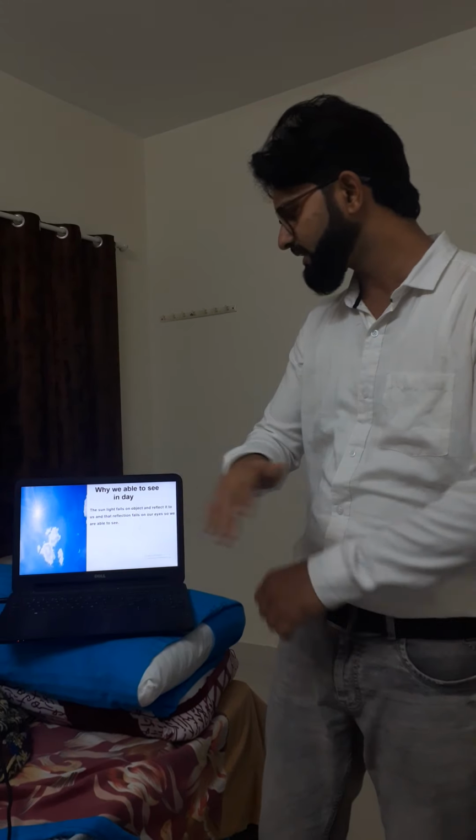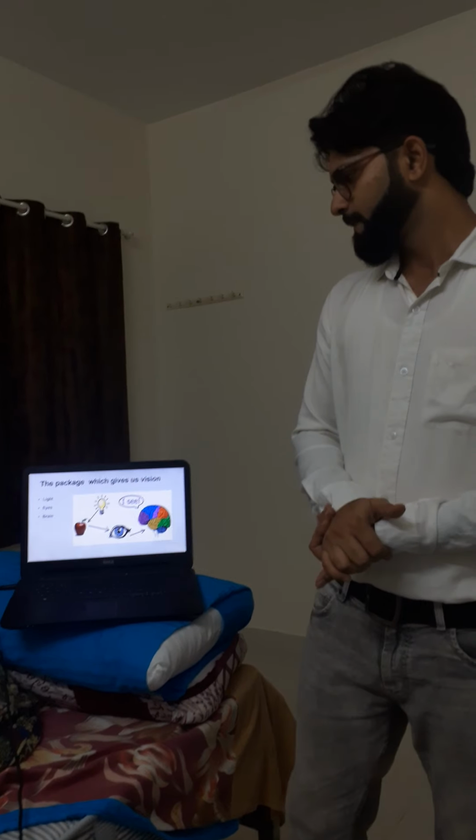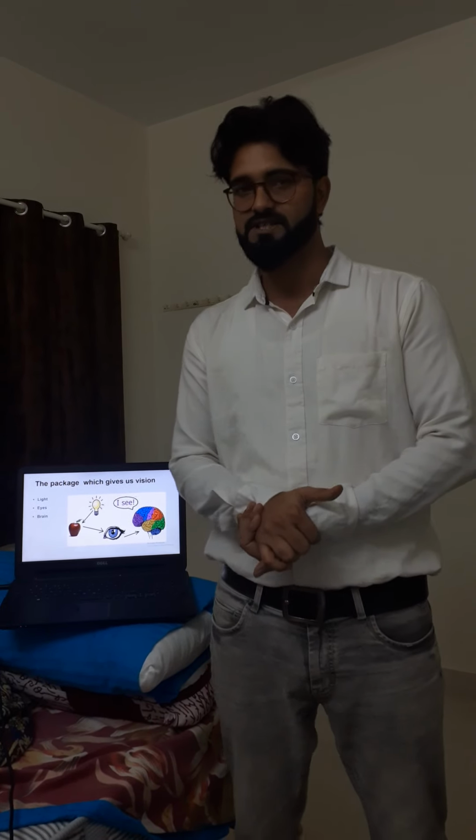What happens during the daytime? As we know, the sun is the major source of energy, especially light energy. So during daytime, we are able to see objects with the help of sunlight. We get enough energy that our eyes can capture, and we are able to see the object.